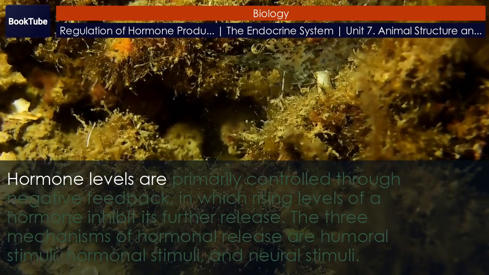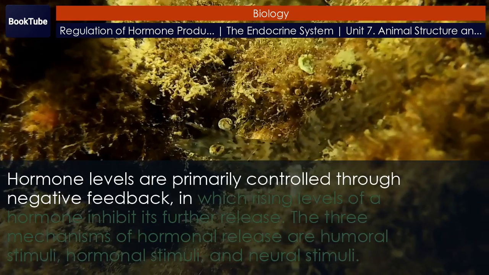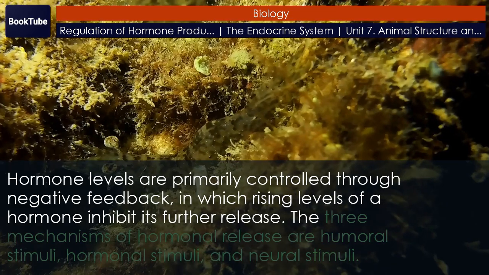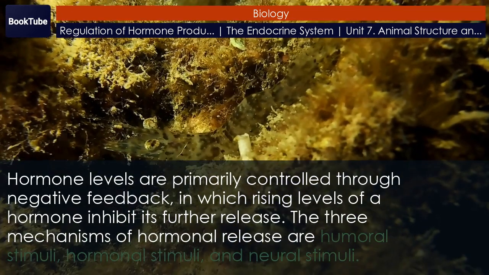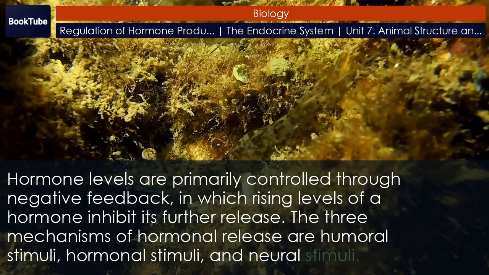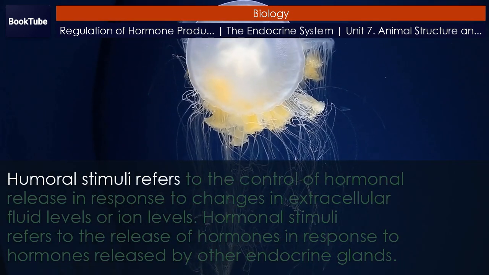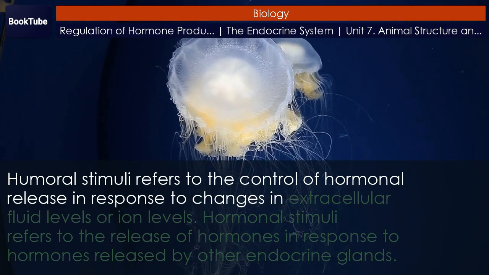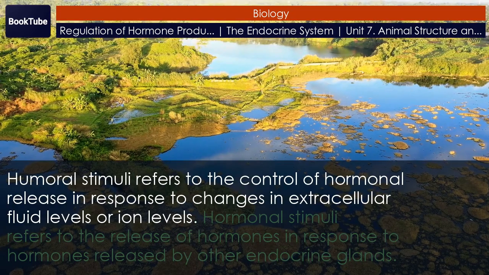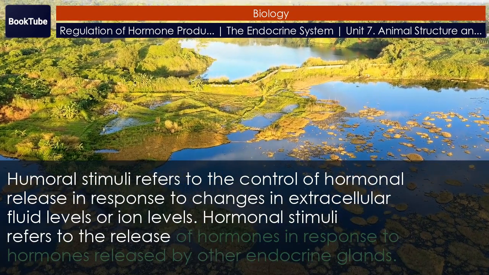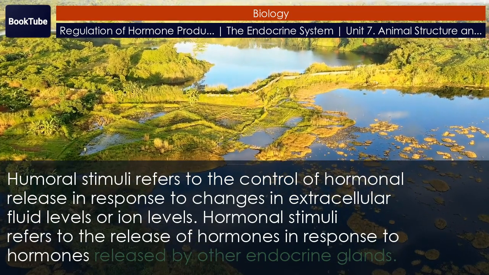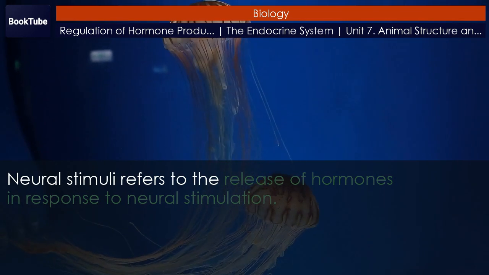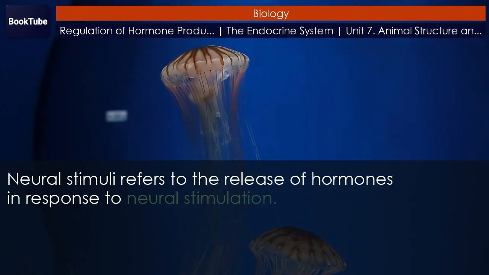Hormone levels are primarily controlled through negative feedback, in which rising levels of a hormone inhibit its further release. The three mechanisms of hormonal release are humoral stimuli, hormonal stimuli, and neural stimuli. Humoral stimuli refers to the control of hormonal release in response to changes in extracellular fluid levels or ion levels. Hormonal stimuli refers to the release of hormones in response to hormones released by other endocrine glands. Neural stimuli refers to the release of hormones in response to neural stimulation.